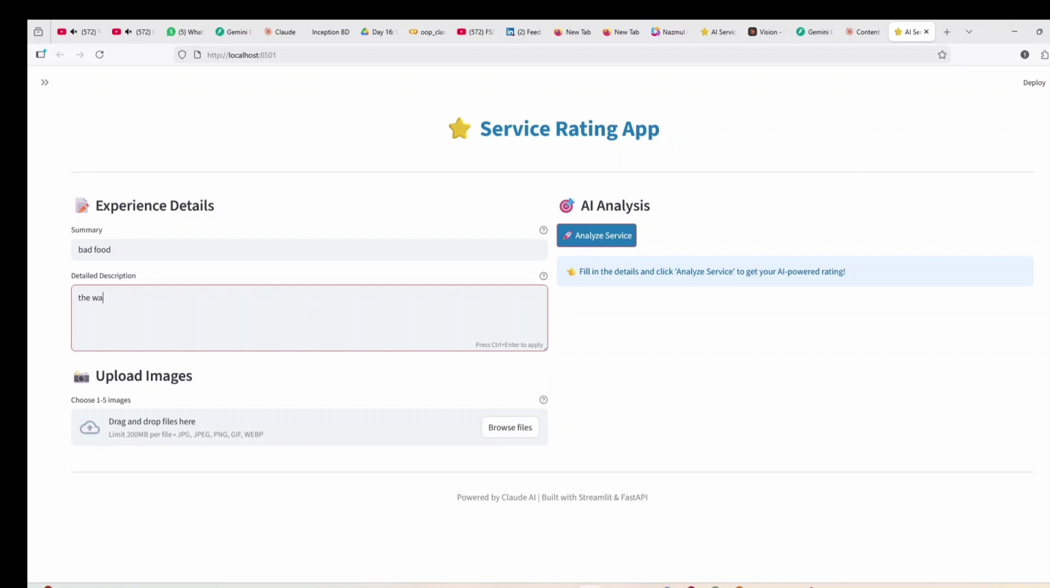The waiting time is too much, but fresh environment. Okay, too much. So basically I am mixing my summary and details, positive with negative. Let's see how AI will handle it.